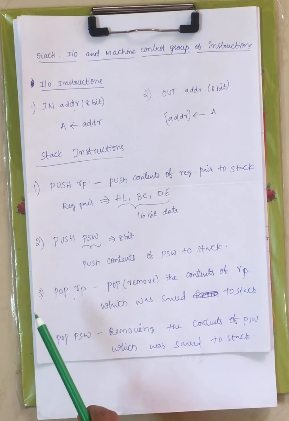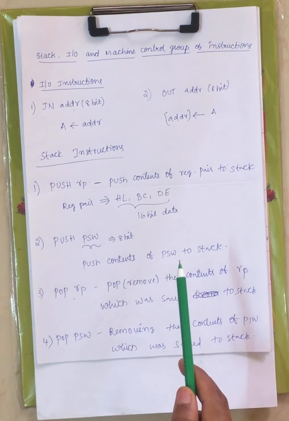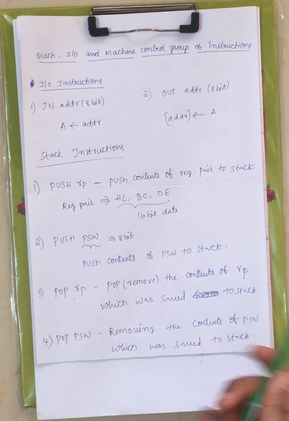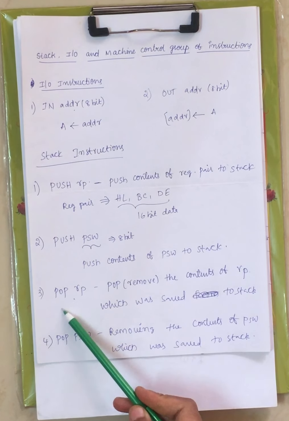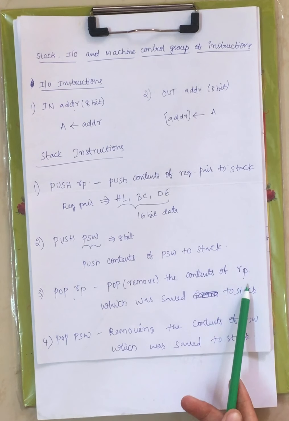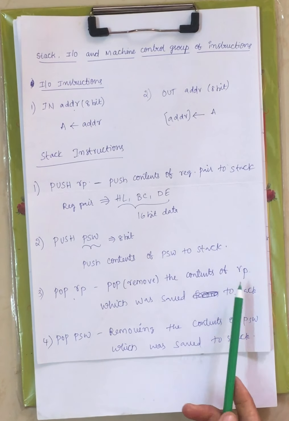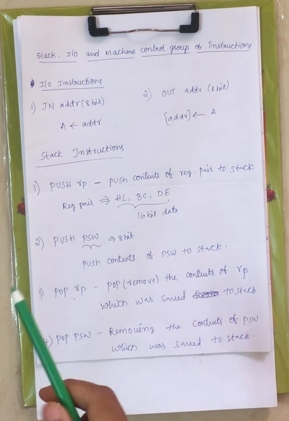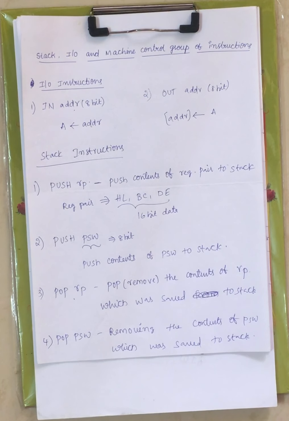Now coming to pop RP. Using push we have added the data, and using pop we can remove whatever data we have added. Now pop RP is used to remove the contents of the register pair which was saved to the stack. Using push RP we have added the data of the register pair to the stack. Now I want to remove those contents of the register pair from the stack, so I have to use this instruction pop RP.